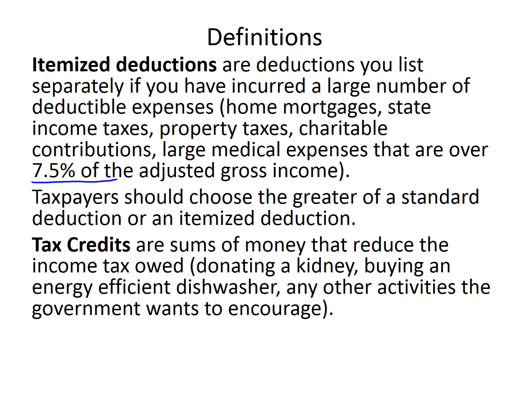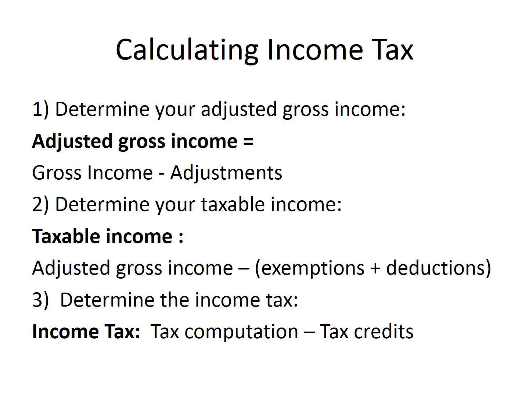Taxpayers should choose the greater of a standard deduction or an itemized deduction. That's what I mentioned earlier. So most people that have a lot of expenses will probably use the itemized deduction, otherwise a standard deduction. Tax credits are sums of money that reduce the income tax owed. So at the end, you would subtract off the tax credits from your tax bill. Donating a kidney, buying an energy efficient dishwasher, and other activities the government wants to encourage, they might offer you some tax credit to do that.